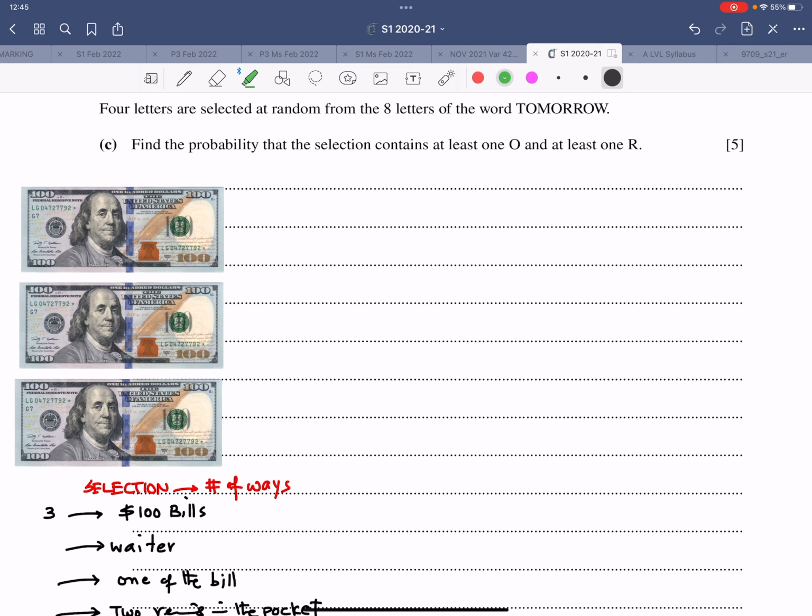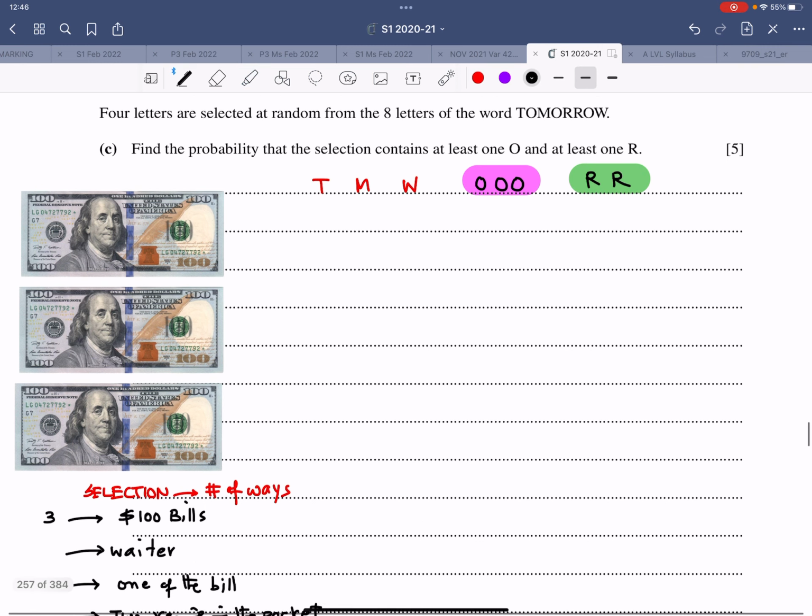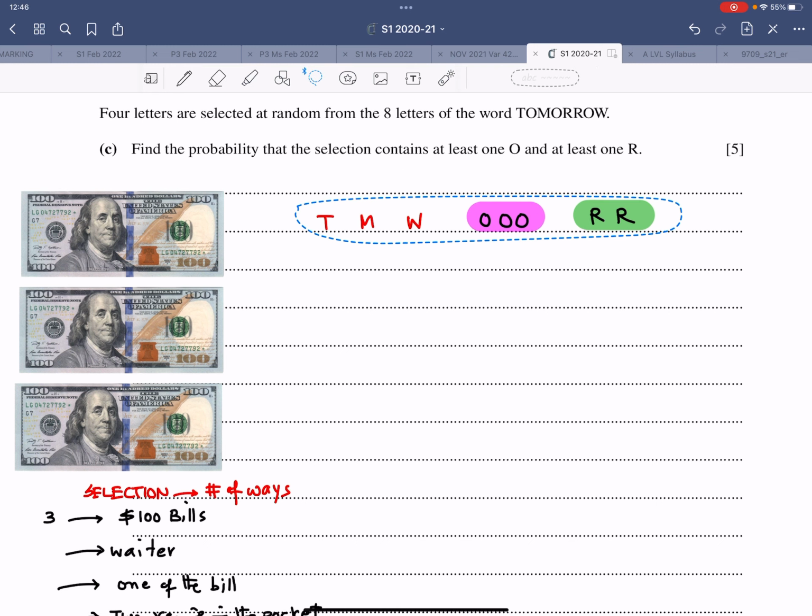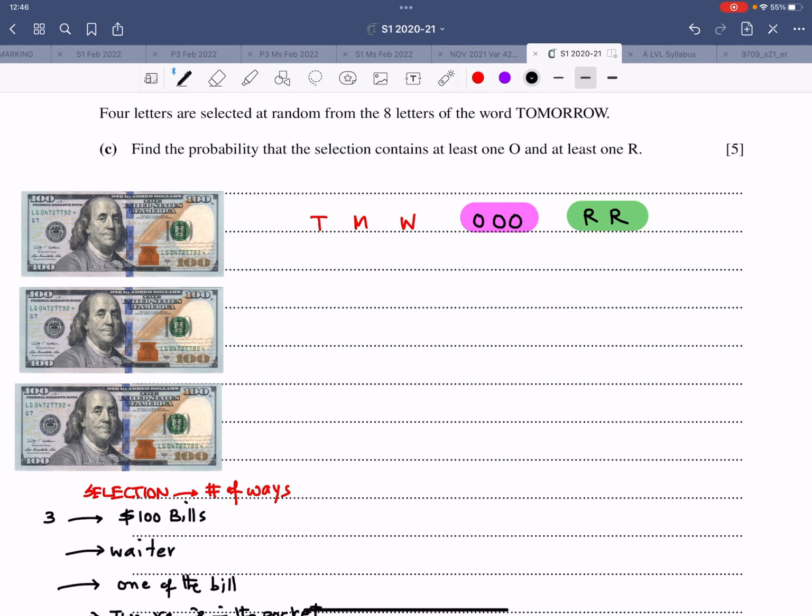So let me first write T, M, W. And then I have 3 O's, and the 2 R's in green, like this. So let me push this down a bit, and let's see how many possibilities are there. So there are 3 possibilities over here.